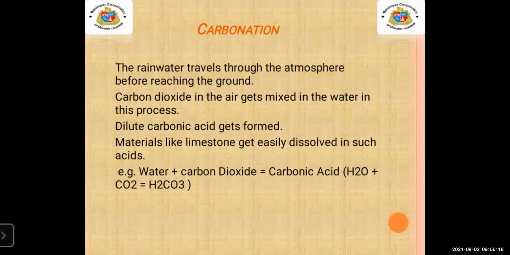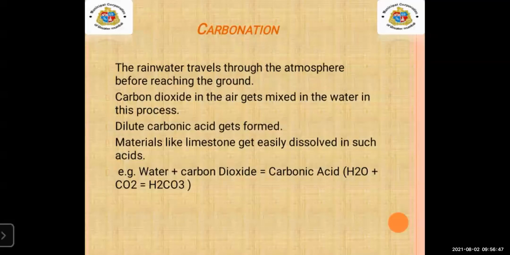At that time carbon dioxide gets mixed up in the water vapor, and what it forms is known as dilute carbonic acid. So materials like limestone get easily dissolved in such acids.